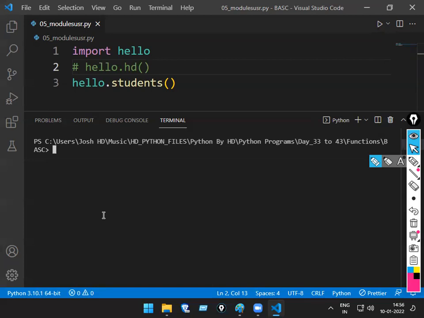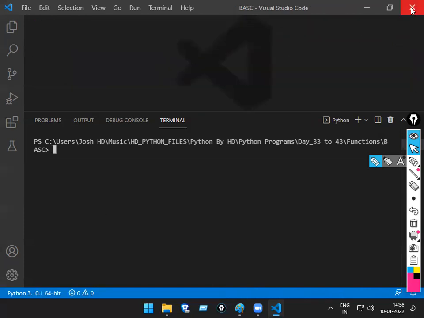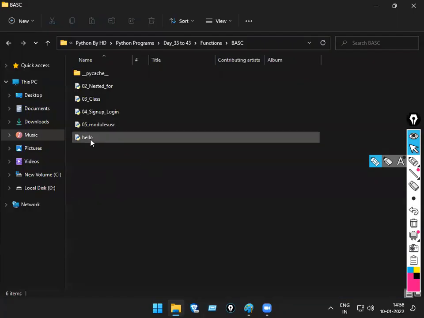Then how will I call? Import file name. That file name dot which function you want to call? Suppose I want to call hd, I'll call hd. If I want to call students, I'll call students. In this hd and students, I can create my things there. Addition, subtraction, whatever you can create. Like this they are applied in real time. Okay. But at least this basic you have to know compulsory. Okay, fine. So this is regarding the modules concept.